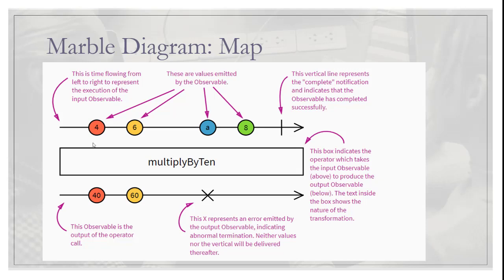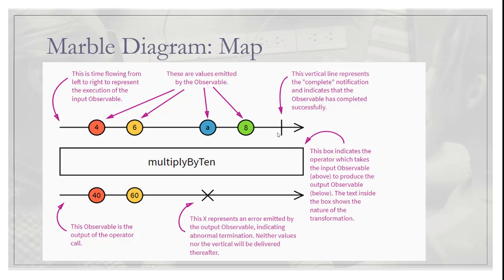One, it can emit an item, which is represented by this circle in the marble diagram. Another, it can emit an error, which we saw in our last video, and it is represented by a cross sign. The last, it can say complete, which means it is not going to emit any item in the future, and that is represented by this vertical line.